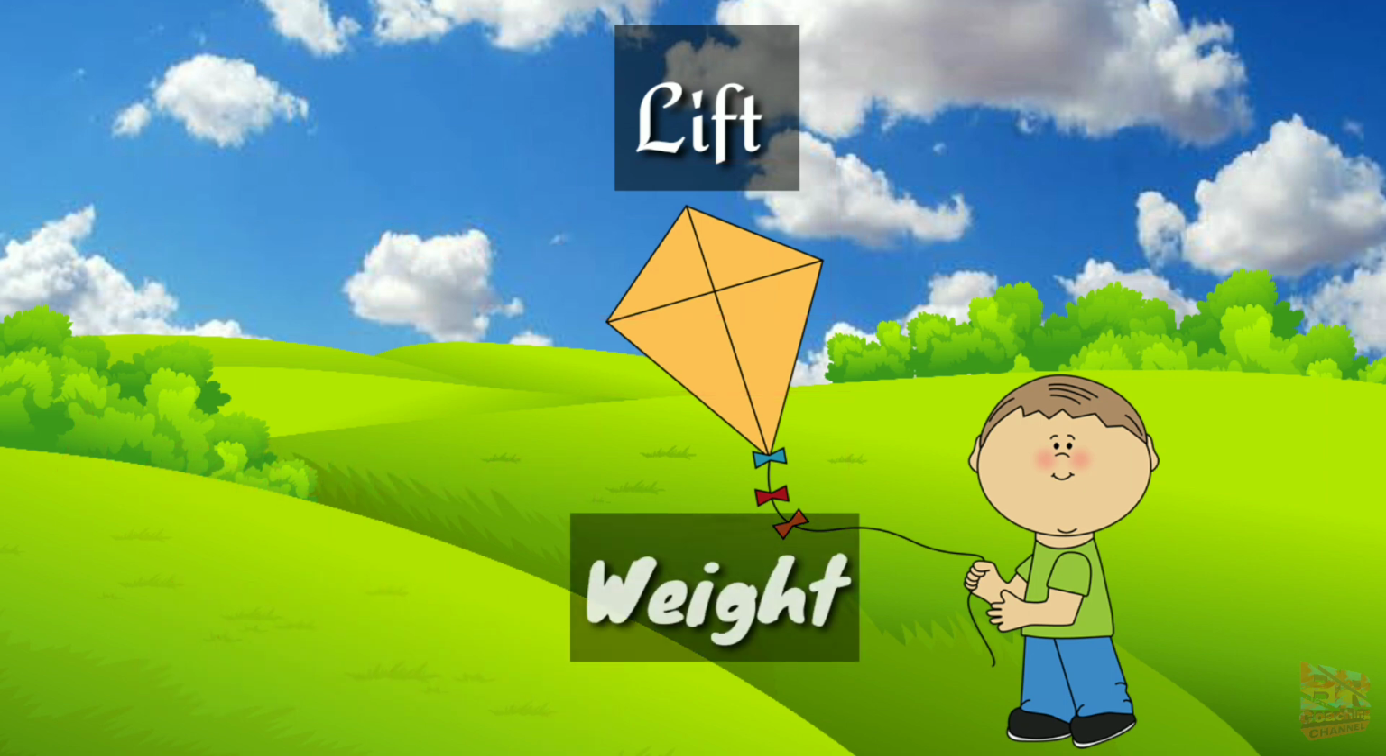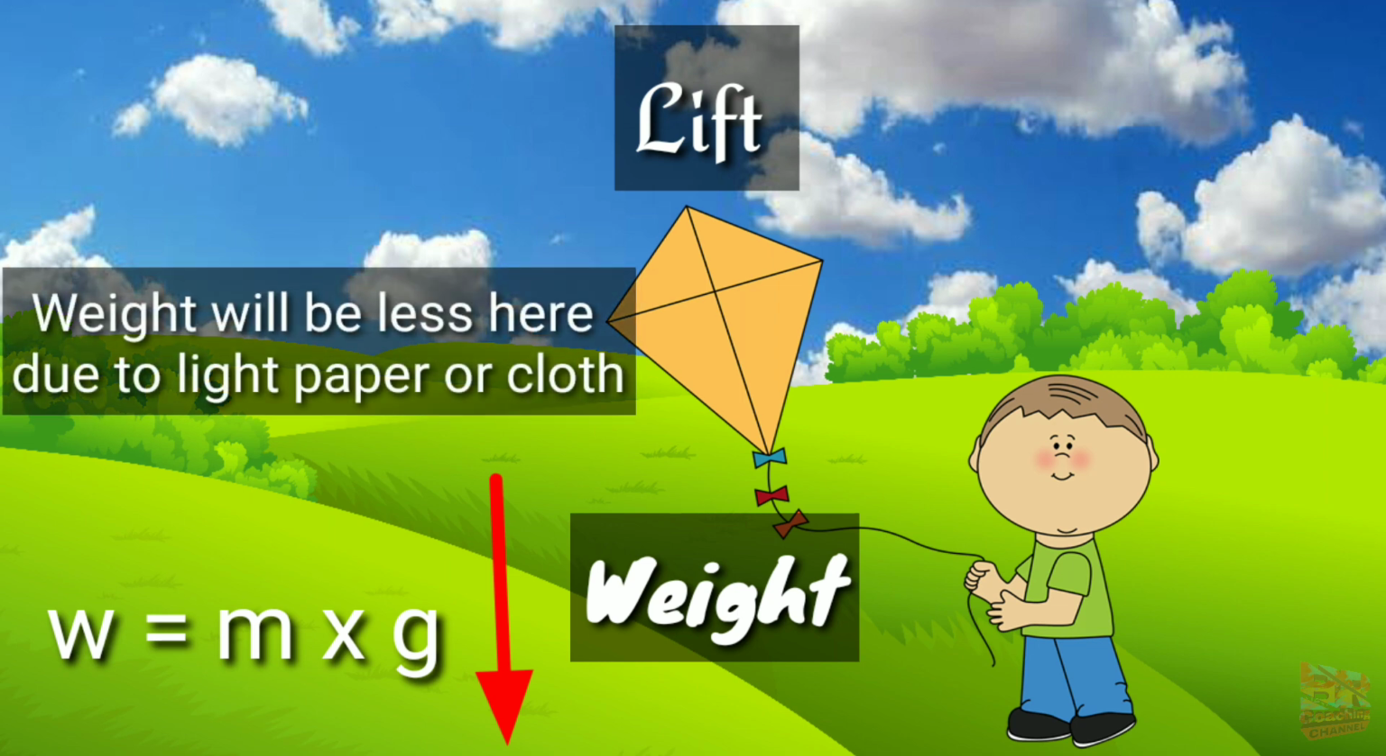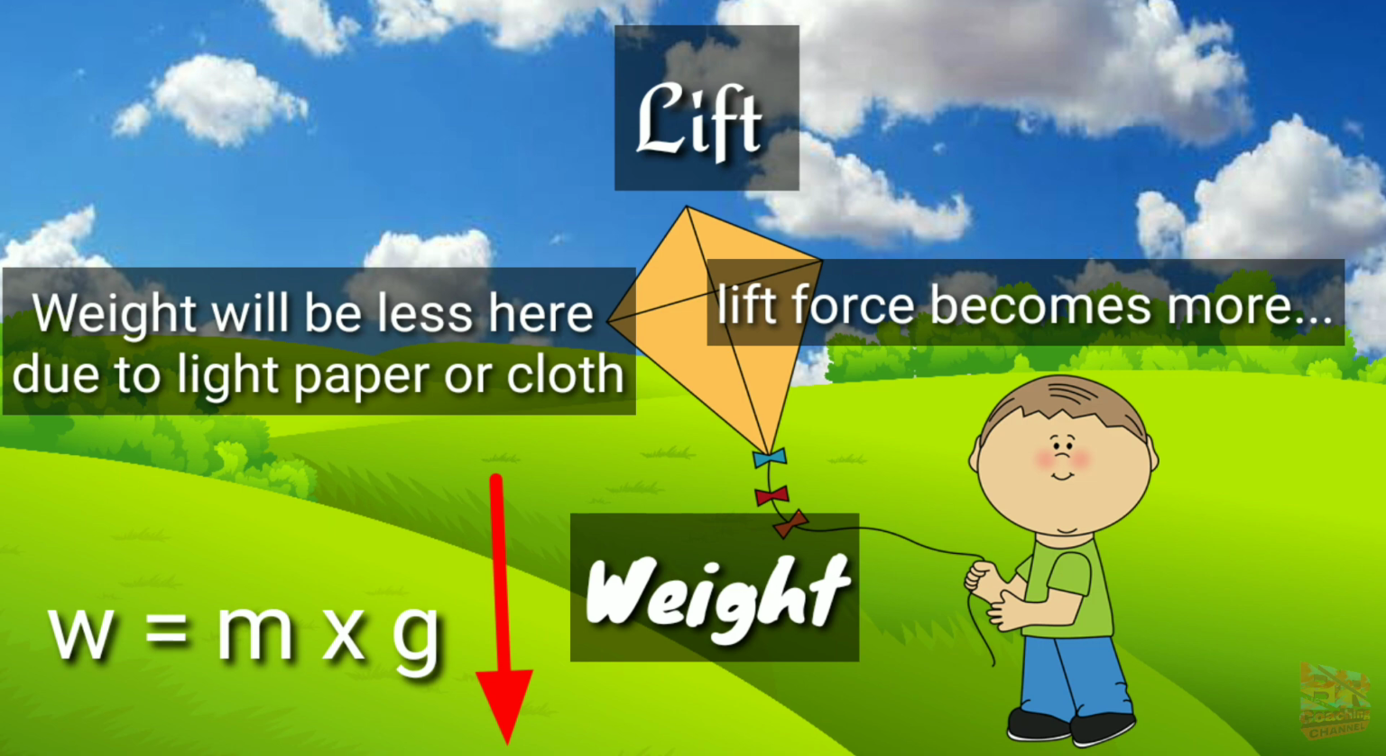The next force is weight, or we can call it gravitational pull. It is due to gravity. Every object is pulled toward the earth due to gravity. We can calculate it from the simple formula W equals m times g. As we already learned, a kite is made from lightweight paper or cloth, so the weight will be less. So the opposing force here will be less and the lift force will become more. So the kite is easily able to fly in the vertical direction.